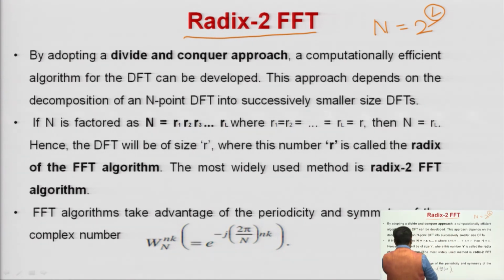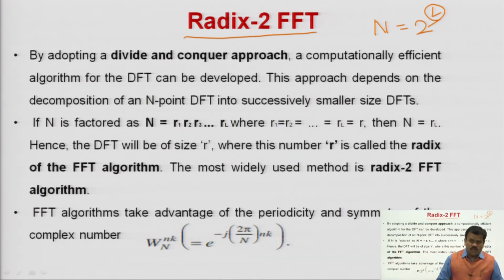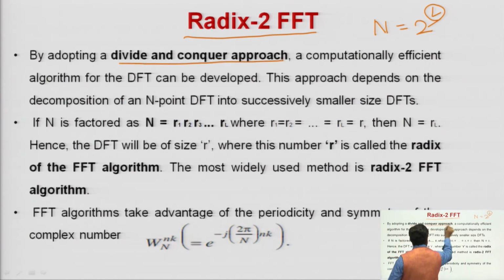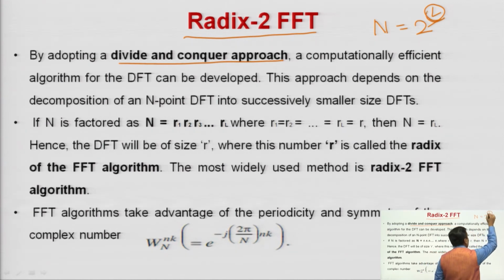Generally, your FFT is divided into two parts. First is the divide and conquer approach, second is linear filtering. Radix 2 and radix 3, 4, these all come under the divide and conquer approach, like DIT FFT, DIF FFT algorithm and so on. Why am I calling it divide and conquer? Because if n is 2 to the power L, L means the number of decompositions.